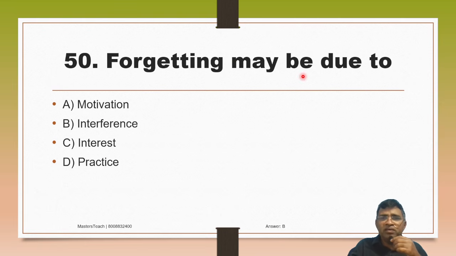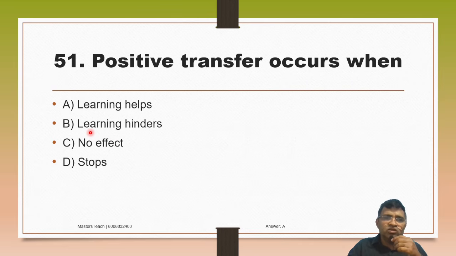So forgetting may be due to A. Motivation, B. Interference, C. Interest, D. Practice. So forgetting may be due to some interference, maybe external or internal. Okay, so due to interference of something, we forget the things. Option B.